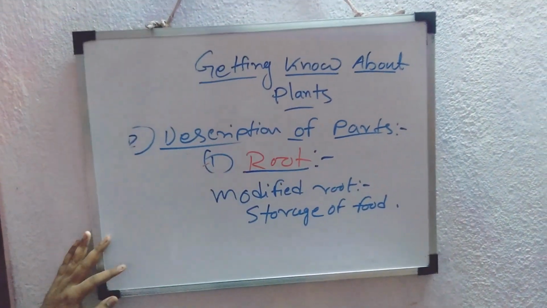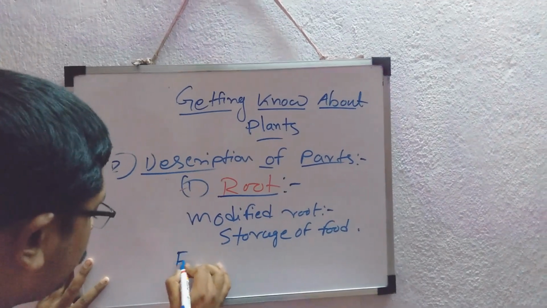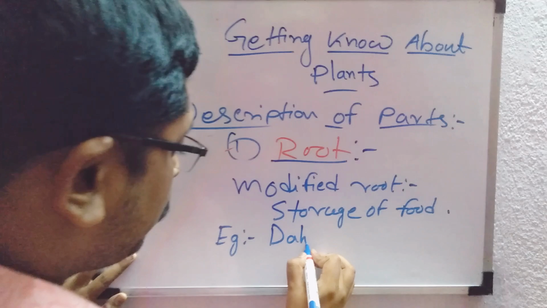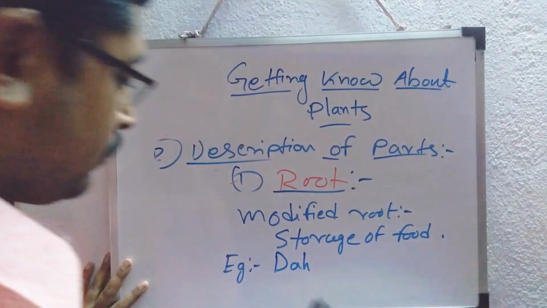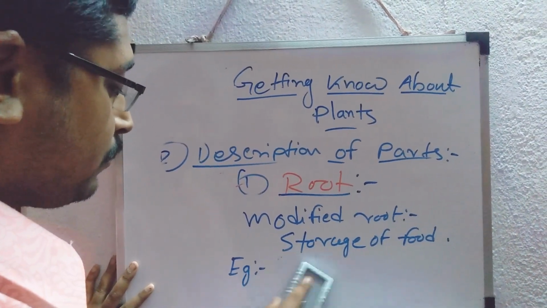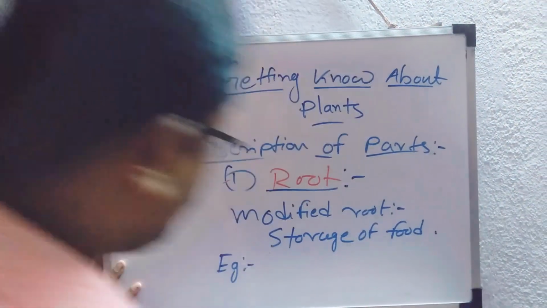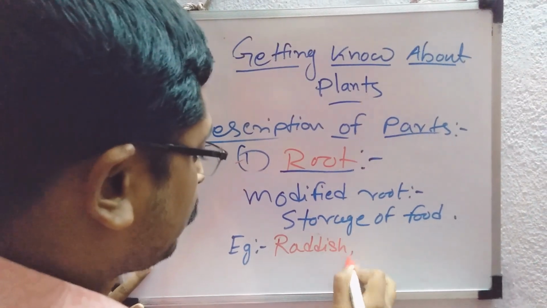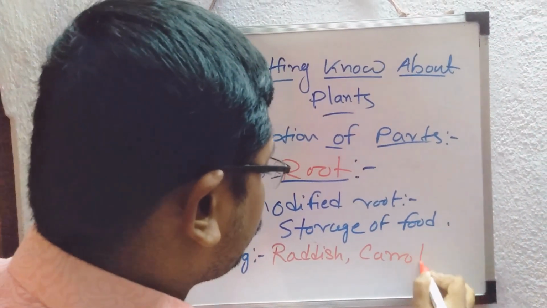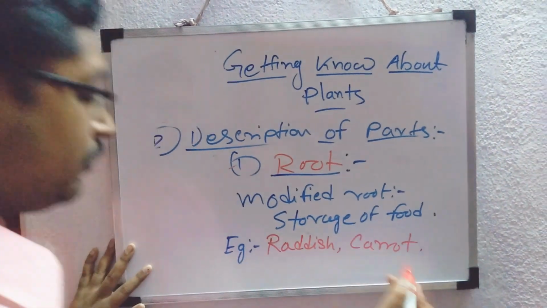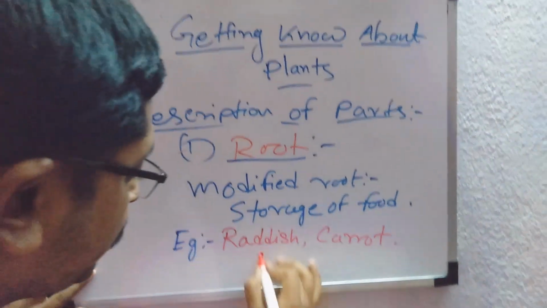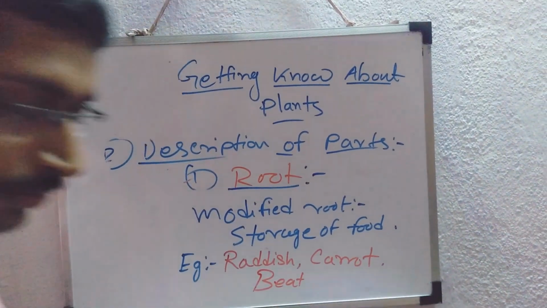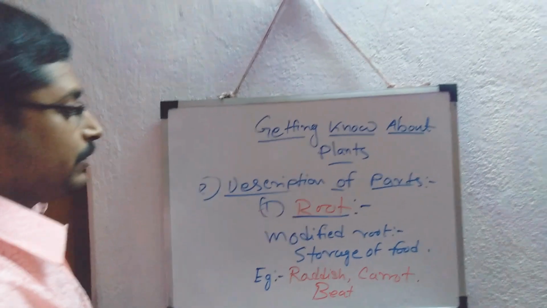As for example of modified root, it can be radish, carrot, or beet. These are the examples of the modified root, mainly for the storage of food purpose.